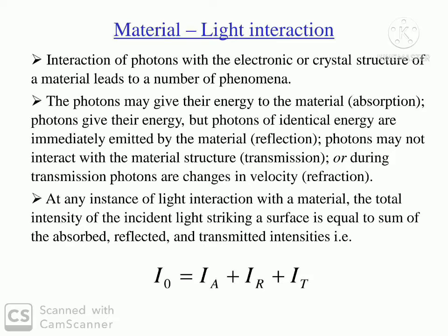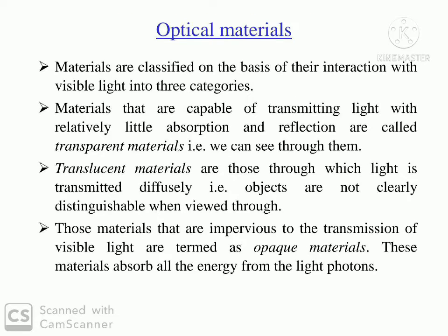So, total intensity of incident light striking on the surface of material is equal to the sum of absorbed, reflected, and transmitted intensities. Let's see what are the optical materials.